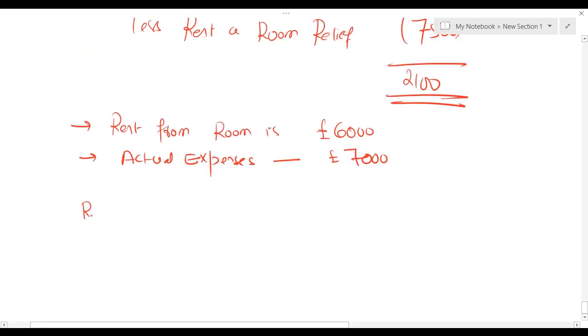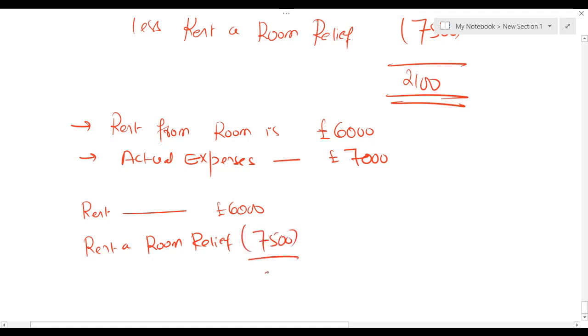Rent is 6,000. If we take rent-a-room relief, 7,500, so I have to write 0. Why? Because rent-a-room relief cannot result in loss. You cannot write negative 1,500. So if your rent-a-room relief is more than the rent which you have received, simply you have to write 0. You cannot write negative value because relief cannot result in loss.